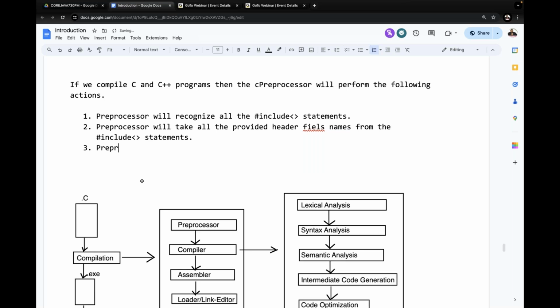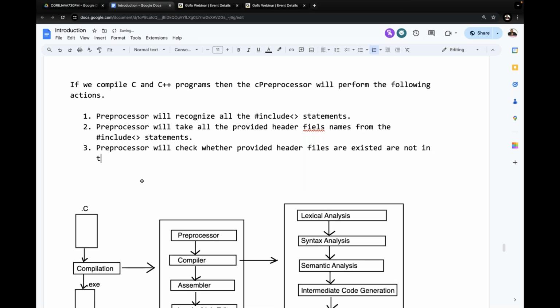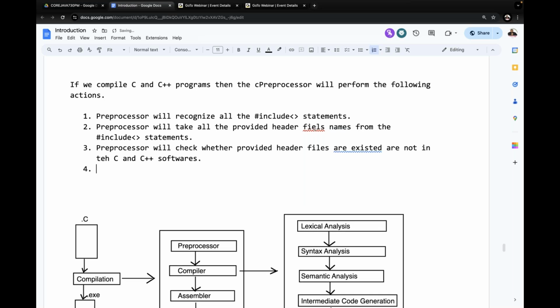The preprocessor will check whether the provided header files exist or not in the C and C++ software. Understand my point clearly? Alright, sir. Now, the preprocessor will check whether the provided header files exist or not in the C and C++ software.